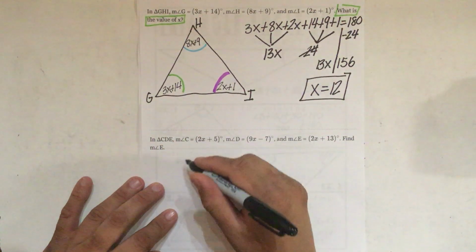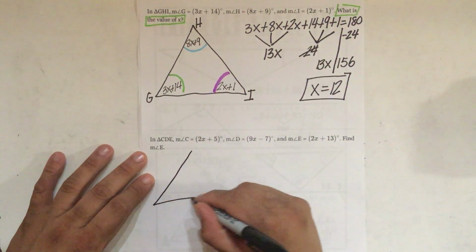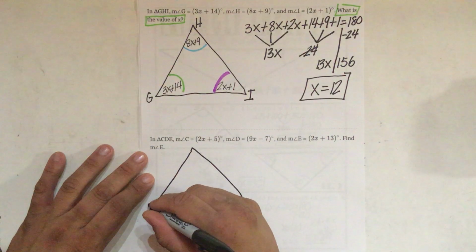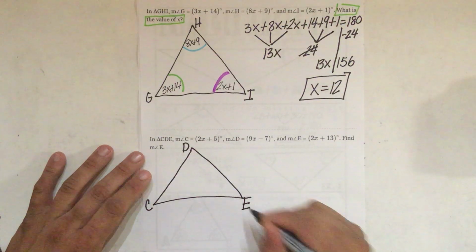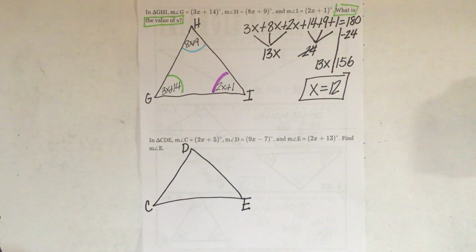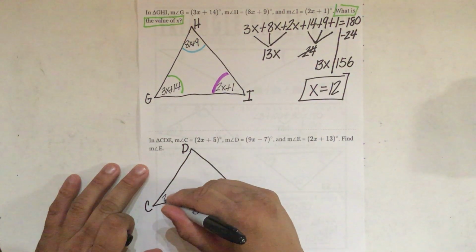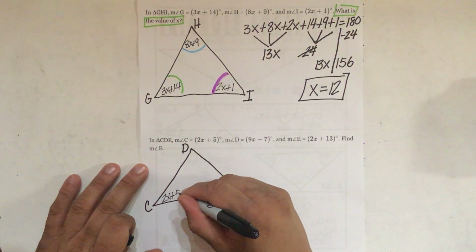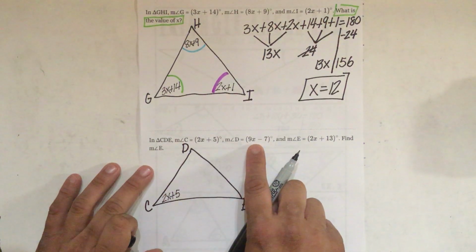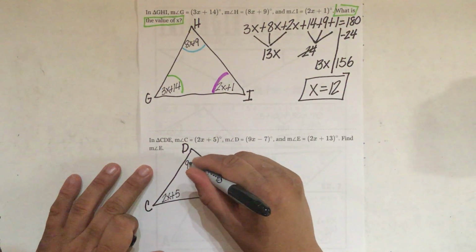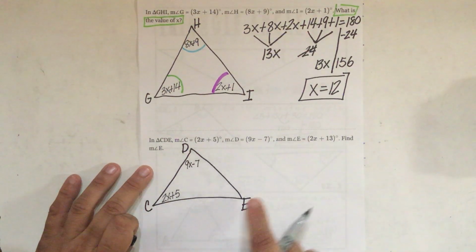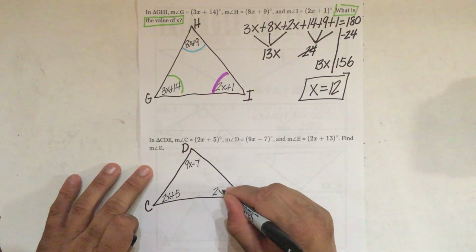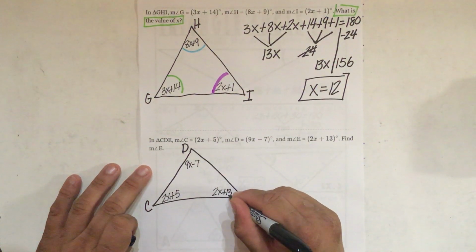In triangle CDE, so I'm going to draw triangle C, D, and E. It says angle C is 2x plus 5. So I'm going to say 2x plus 5 here. Angle D is 9x minus 7. So here I'm going to write 9x minus 7. And angle E is 2x plus 13, just like that.